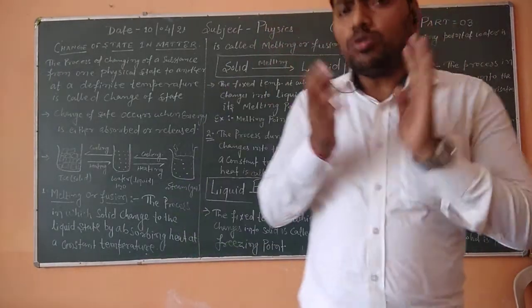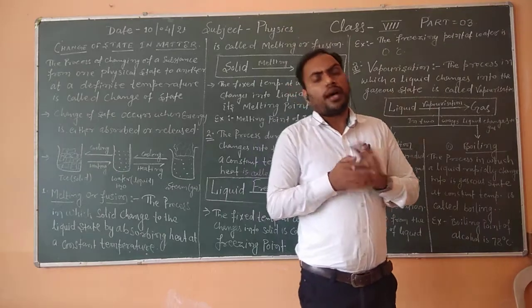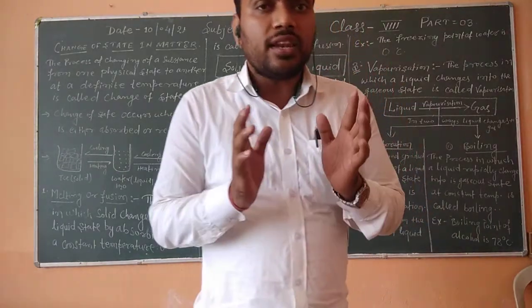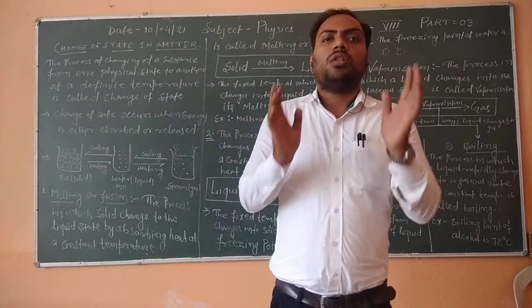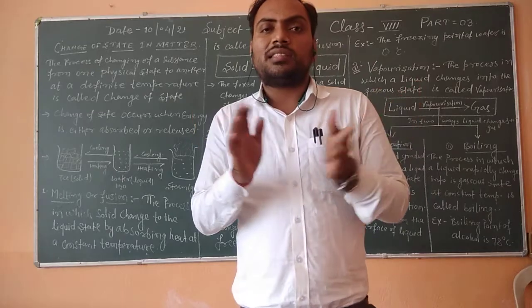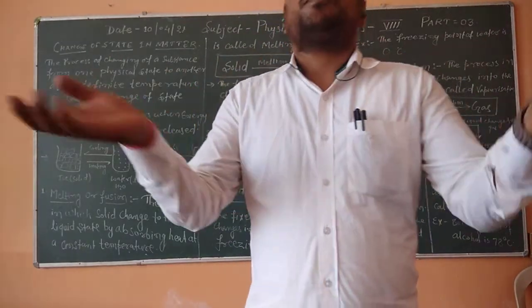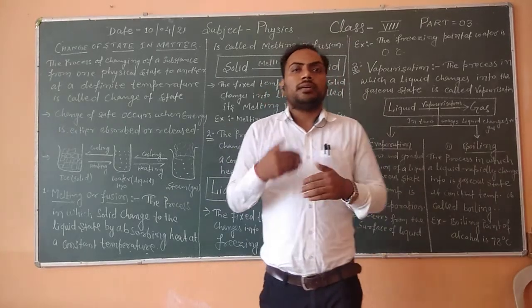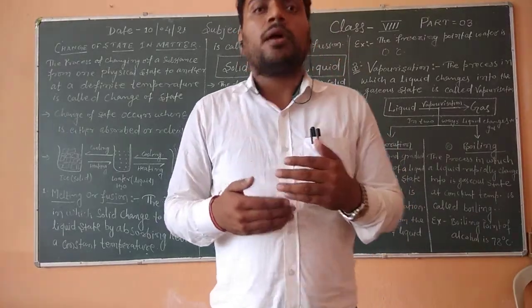How will change of state happen? Only by the gain of energy or loss of energy. If any matter gains energy from some source, it will change its state.